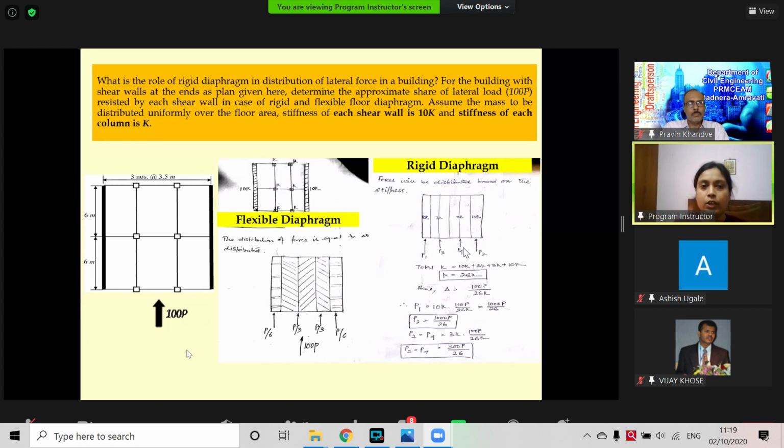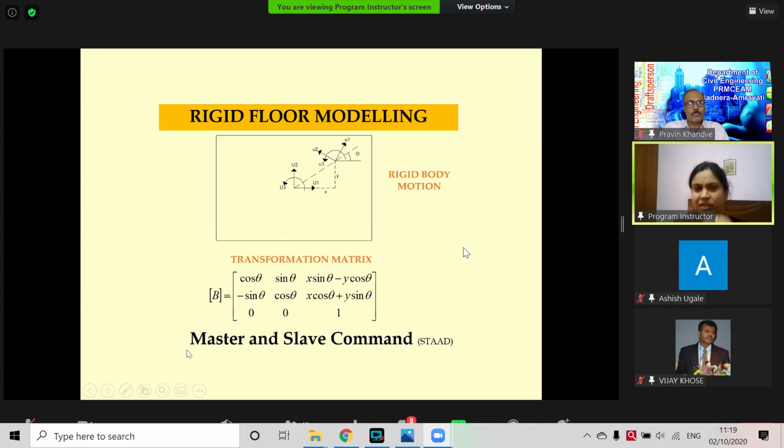Now we will talk about the modeling. For rigid floor modeling, there is a very famous master and slave command. Those who are working in industry know STAAD is very famous there. They can use the master and slave command, where the master is the slab degree of freedom. It controls the slaves, like the beams and columns. The same degrees of freedom will be moved together.